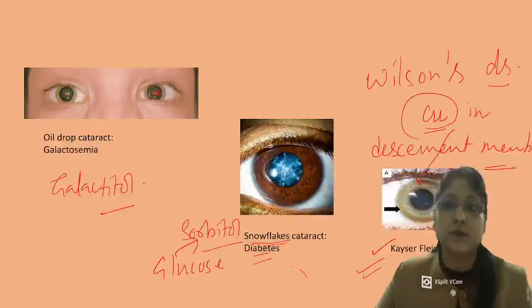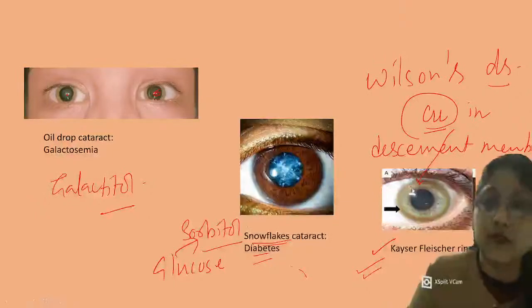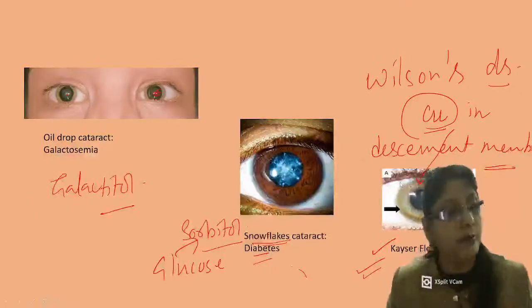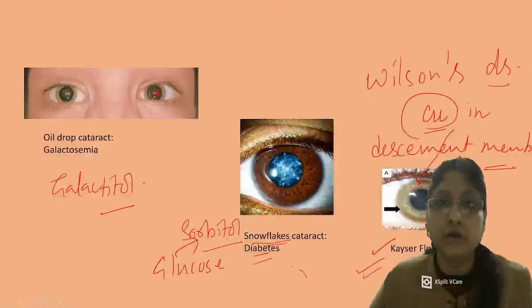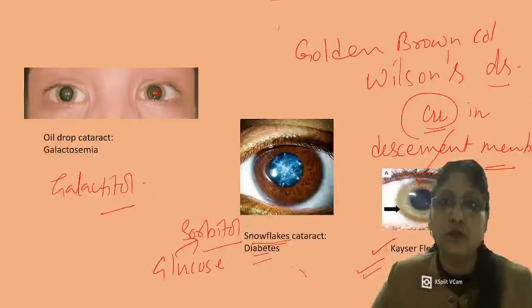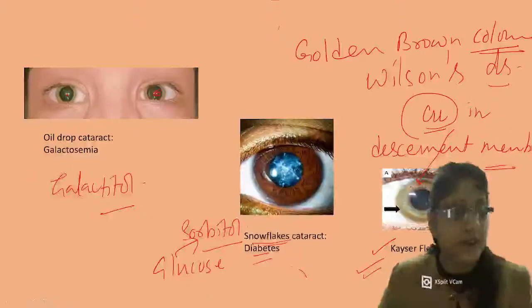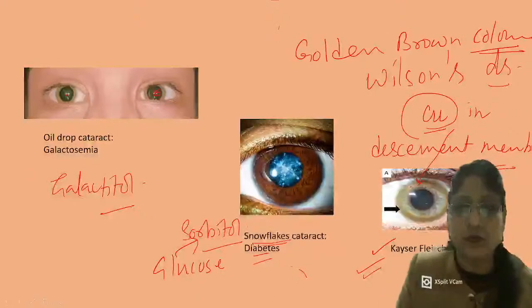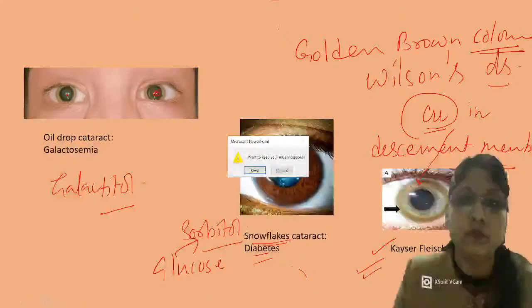So this is copper deposition in the eye, which is resulting in the KF ring in the cornea. It can be seen by the naked eye, or if it is in milder form, you can examine it in slit lamp to find this KF ring. This is called golden brown. You must remember the name also. Golden brown color ring. It's a very characteristic feature of Wilson's disease, but not seen in all cases. Less than 10% of the cases are going to show you KF ring. So this you must know.